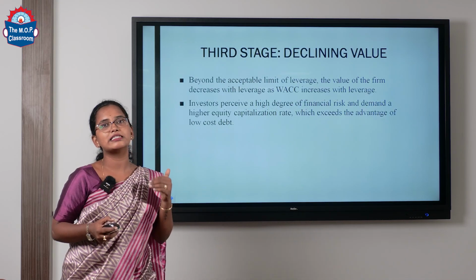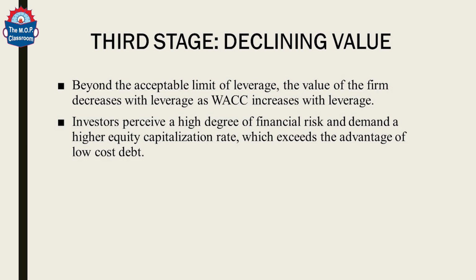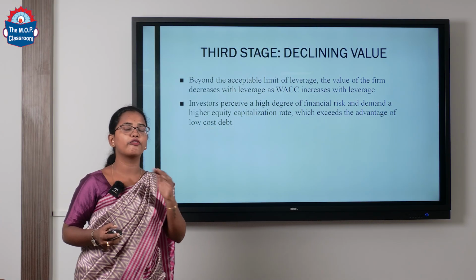If we keep on increasing the leverage, that will lead to the third stage, which is declining value. Beyond the limit, if we keep on increasing the composition of debt and equity, that will also increase the cost of capital. If the cost of capital is beyond the limit, then the value of the firm will start to decline.